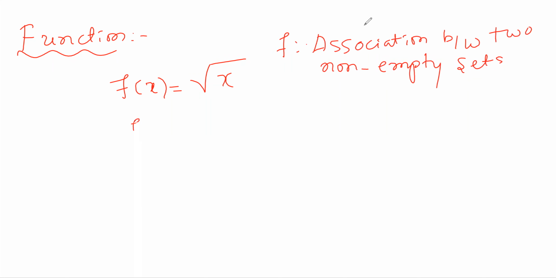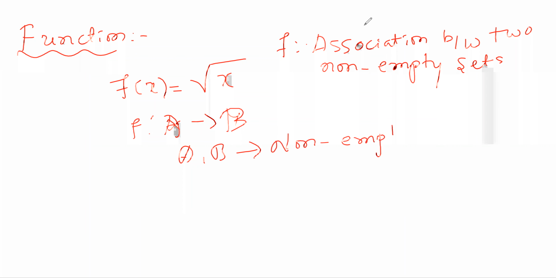For example, you take f from X to Y, or you may take f from A to B, anything, okay? These capital A and B indicate non-empty sets. Non-empty means at least one element should be there in that set, right?